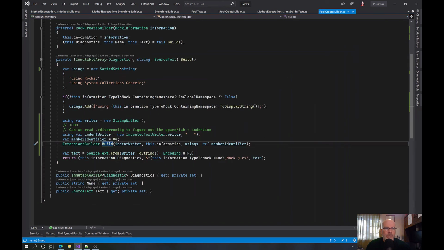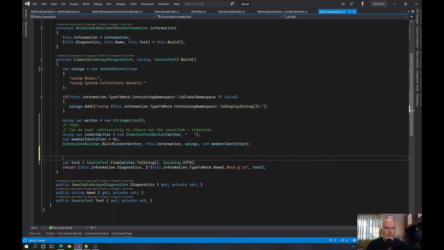Except here we can't just do writer to string. We need to say var code is equal to this, but we also need to put the usings there.